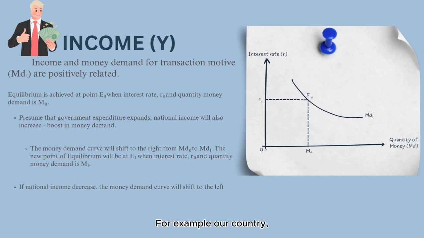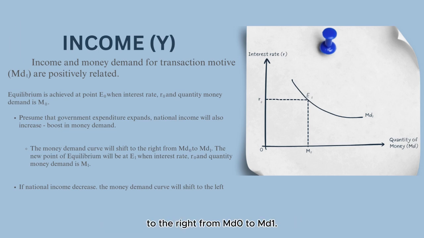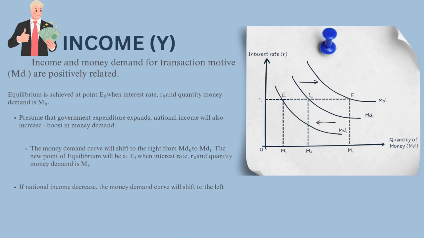For example, our country, Malaysia, had economic growth in the first half of 2024 of 5.1% compared to the first half of 2023, which was 4.1%. That is what we call an increase in national income. Consequently, the money demand curve will shift to the right from MD0 to MD1. The new point of equilibrium will be at E1, when the interest rate is R0 and the quantity of money demanded is M1. Contrarily, the money demand curve will shift to the left when national income decreases.